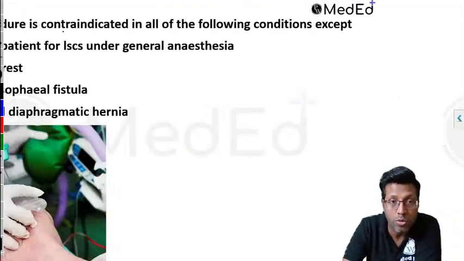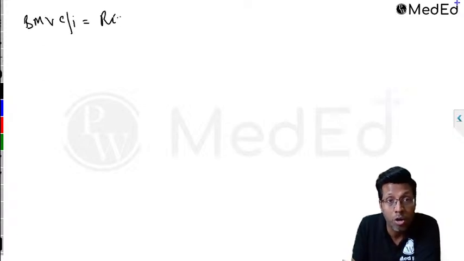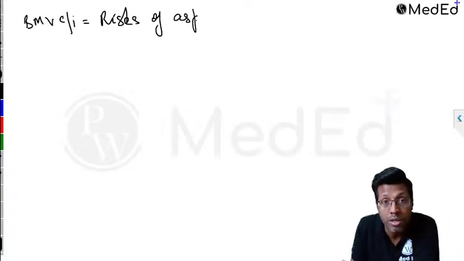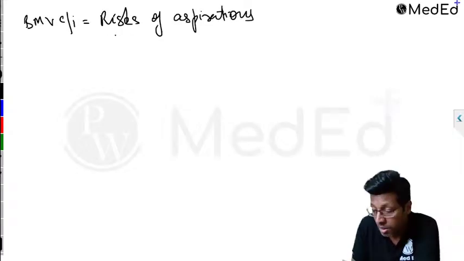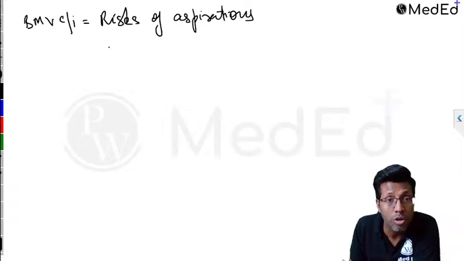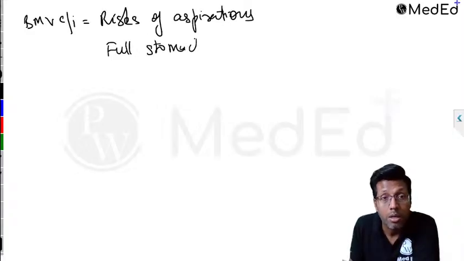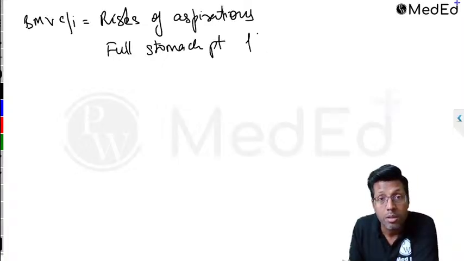So therefore, this is what is called as bag mask ventilation. So remember, bag mask ventilation का contraindication क्या होता है? Bag mask ventilation का contraindication होता है all the conditions with risk of aspiration coming for surgery. So therefore, what are the conditions that are called as risk of aspiration for surgery? So therefore, the first thing which is called risk of aspiration is a full stomach patient coming for surgery. Full stomach मतलब जो खाना खाया है, this patient coming for surgery. So these are your risk of aspiration conditions.